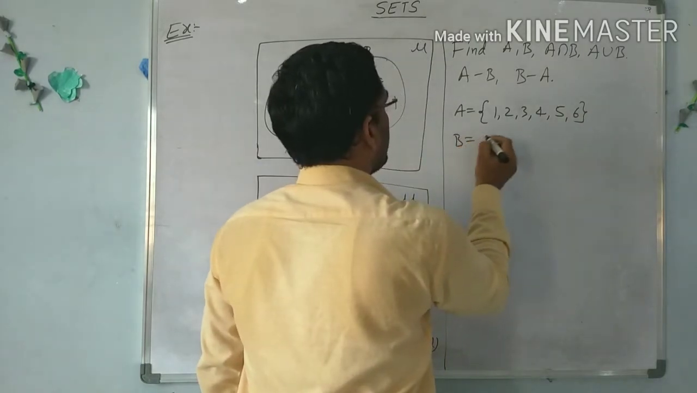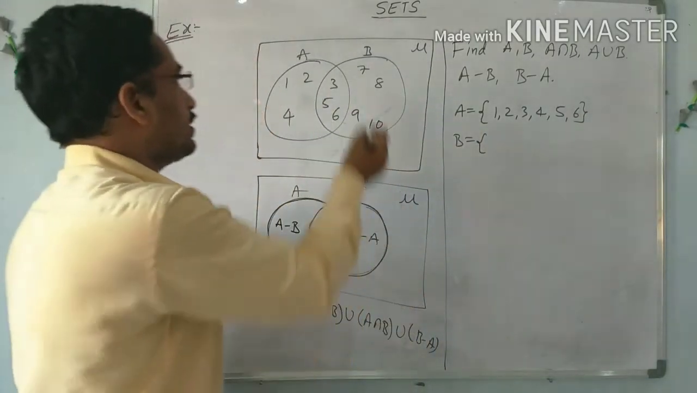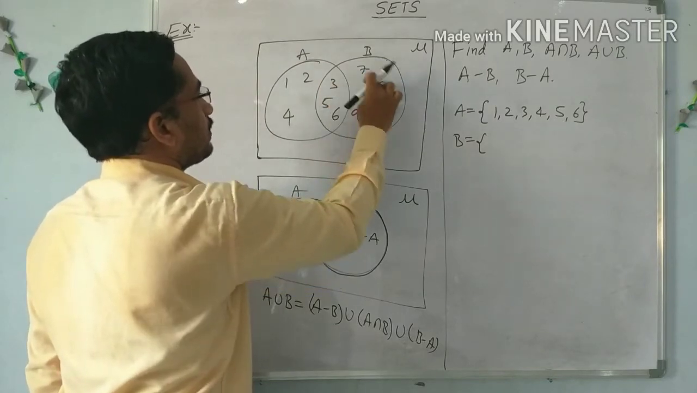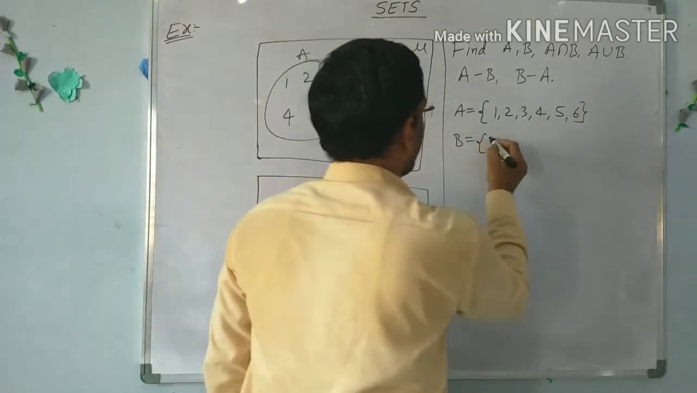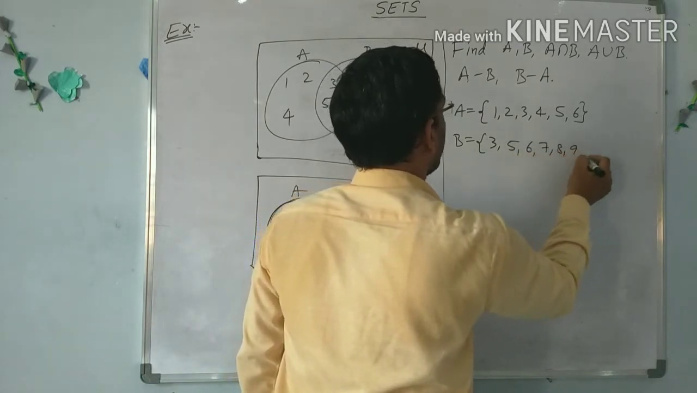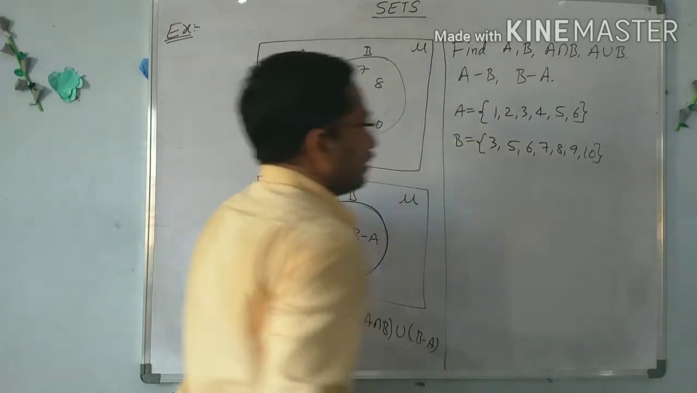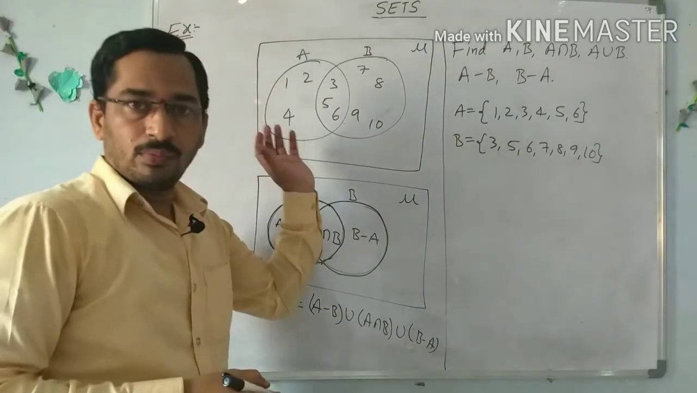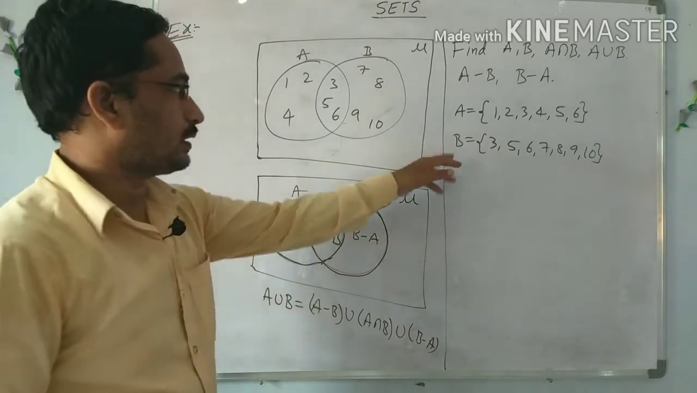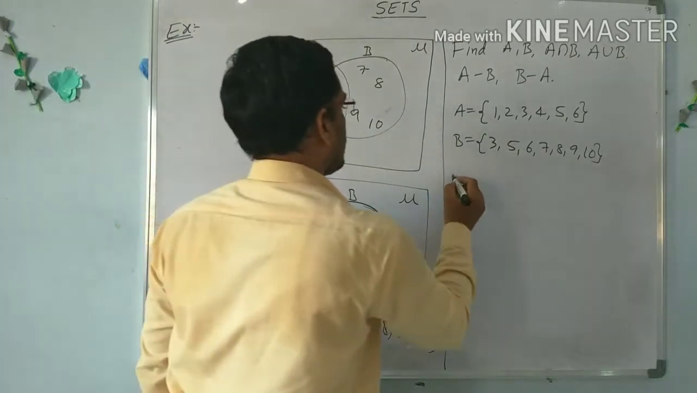Next, set B. Set B means this circle. Write the elements: 3 5 6 7 8 9 10, as given in the Venn diagram. From the Venn diagram we have to select the elements of A and B. So this is completed.